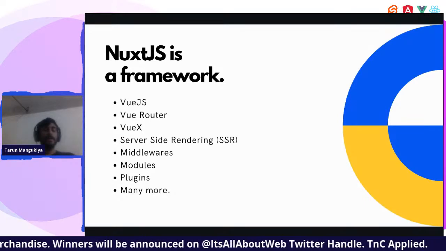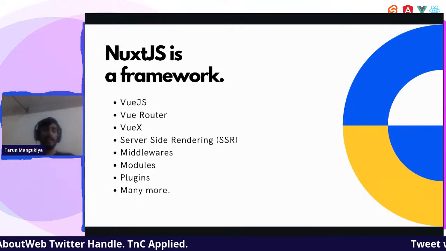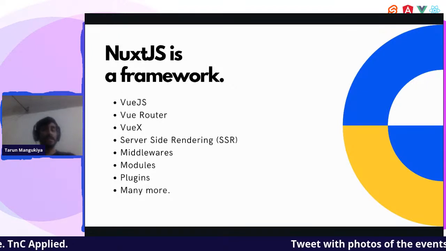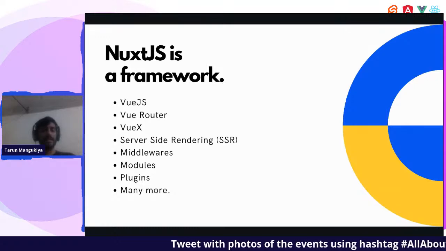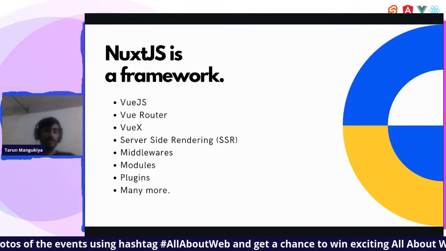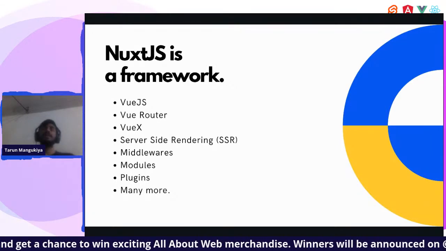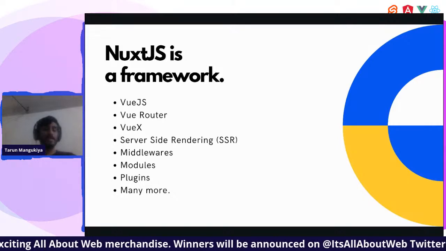Most libraries do have their Nuxt modules available, which are developed and managed by the Nuxt.js community. Then there is support for plugins. I'll show you how the plugin works. And on top of this, the most important thing is that all of these things are optimized.